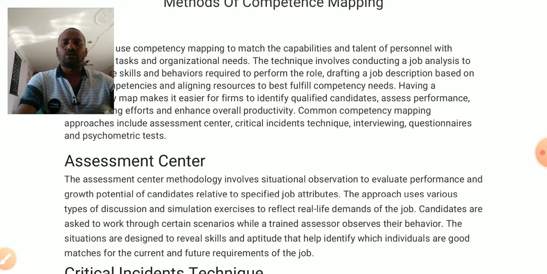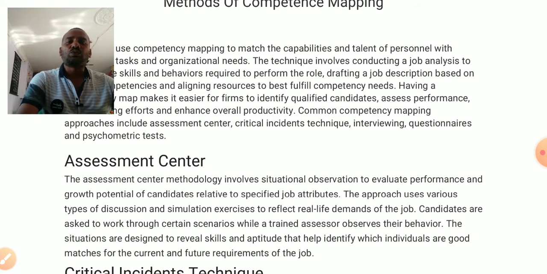The organization has a goal. To fulfill the organizational goal, the management focuses on getting the required people for our company to fulfill our tasks. So accordingly, they assess the skills of employees, whether the people are required, whether the people are useful to our company or not. These are very important. And also discussions and simulation exercises to reflect the real life demands of the job.